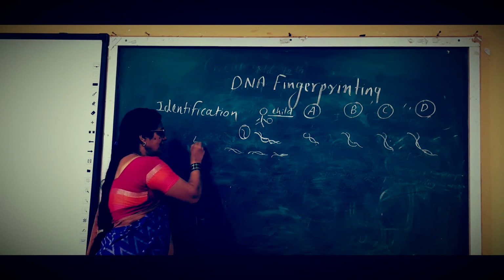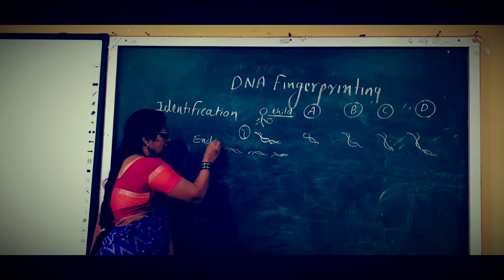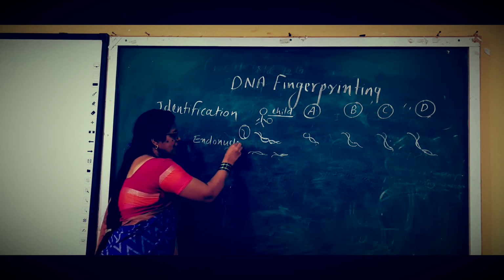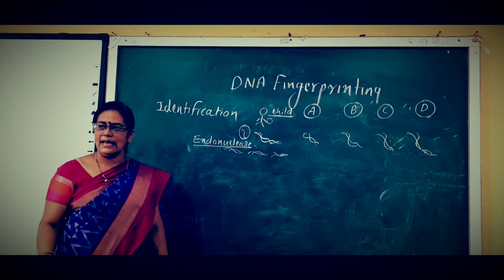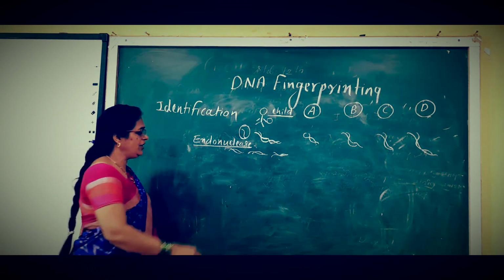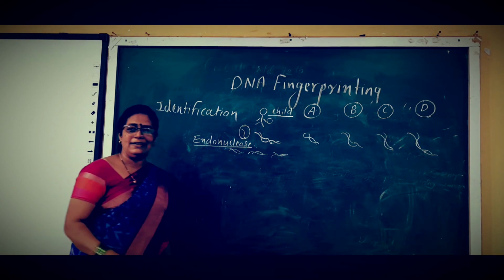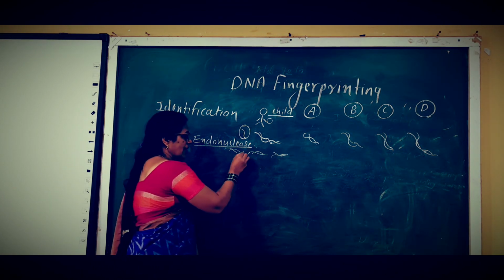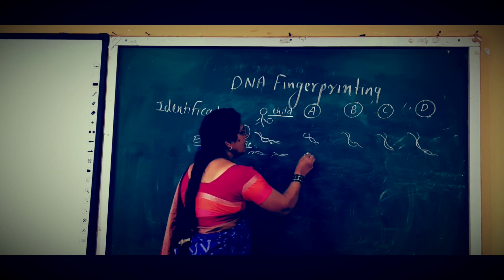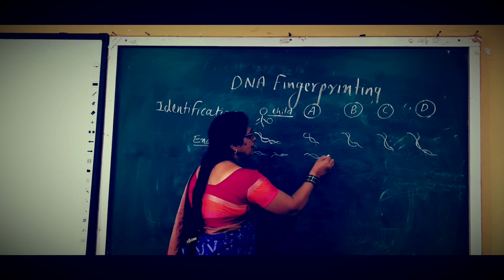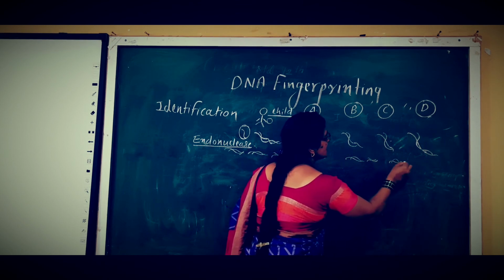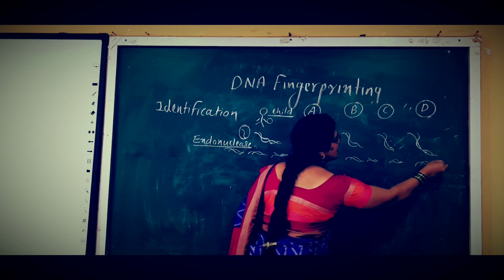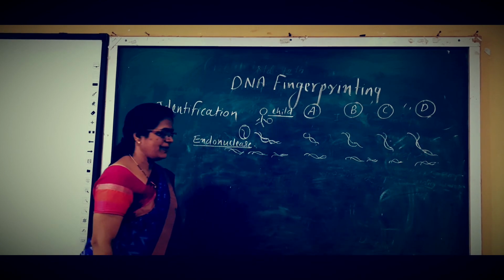Restriction endonuclease enzyme. It cuts the DNA, that's why it is called the genetic scalpel. With the help of the genetic scissor, the DNA from all those persons gets cut and produces fragments.